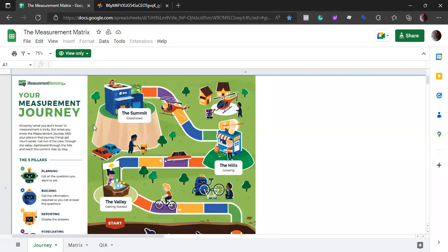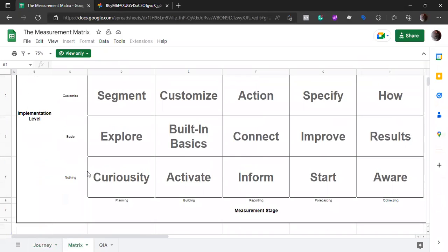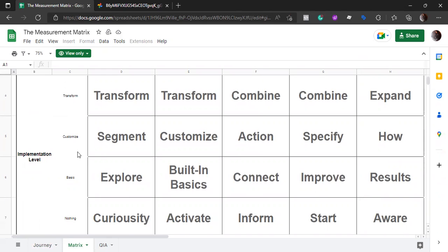Now, if we go back to the matrix here, we'll have this. This is the measurement matrix, and it has measurement stages: planning, building, reporting, forecasting, and optimizing. Then we have implementation levels, which are nothing, basic, customize, and transform.